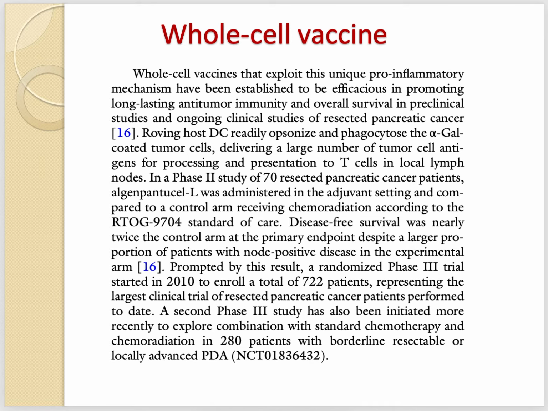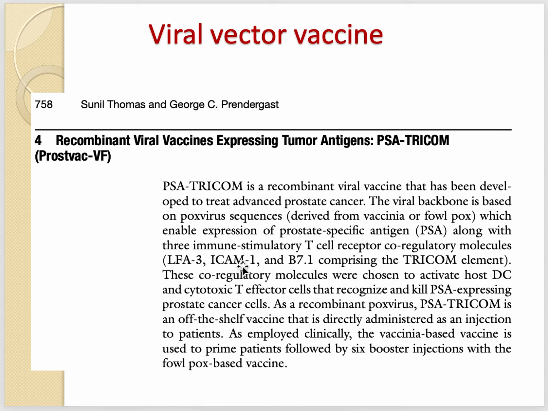That was about the whole cell vaccine. Now, another type: viral vector vaccine. I'm sure you already know what a viral vector vaccine is. We select the antigen we want to use as the vaccine, then deliver this antigen into the host body using a virus. Such as the COVID-19 vaccine developed by the Oxford team, which uses a viral vector. For the antigen, they used messenger RNA, but to deliver that into the host body, they use a virus.